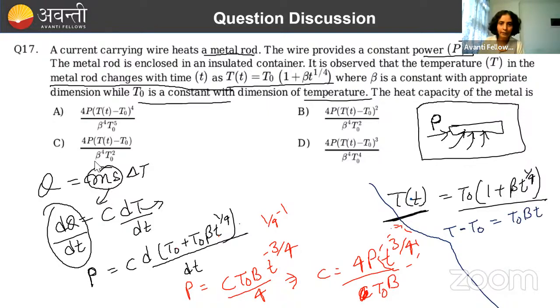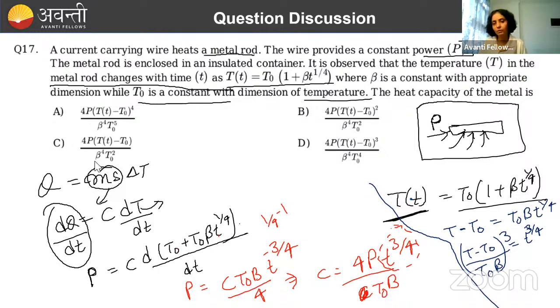T naught beta, t का पावर 1/4, डन. So T minus T naught by T naught beta is equal to t to the power 1/4. We have to write the value of t to the power 3/4 so that we can easily do. Cube कर दो, इसको भी क्या कर दोगे? Cube कर दो.